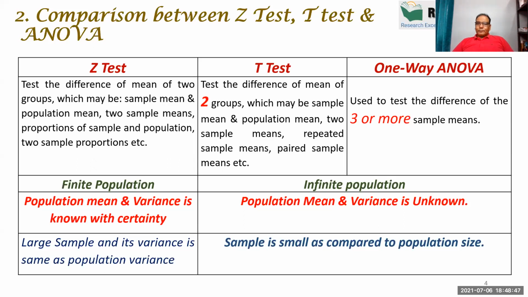The answer is no. I don't have the data, and even I cannot collect the data because the population is in crores. So in all these cases, the population is infinite. It's infinite. We don't have a finite population. Because of this reason, it is observed by the software companies, because you know that there are so many companies which are developing the softwares.